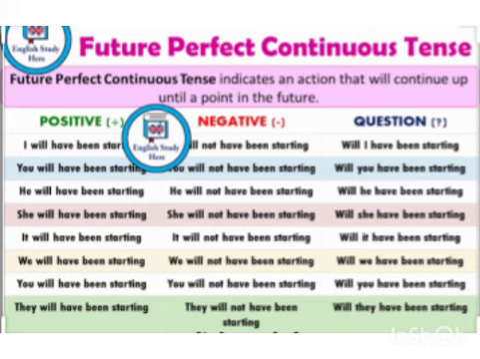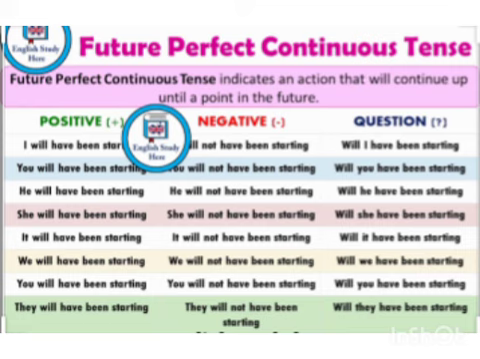Now let's proceed with the negative sentence. Here we have to use not after will. I will not have been starting. You will not have been starting. He will not have been starting. She will not have been starting. It will not have been starting. We will not have been starting. You will not have been starting. And they will not have been starting.